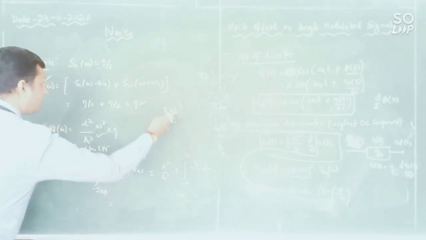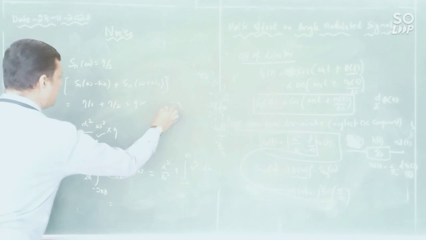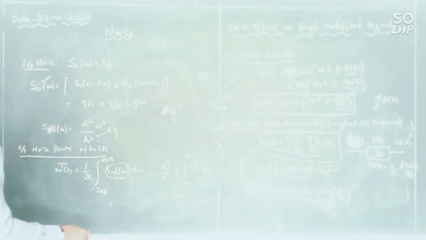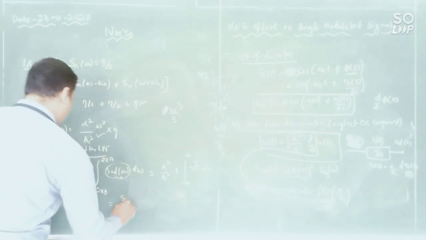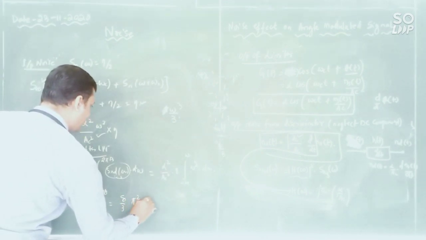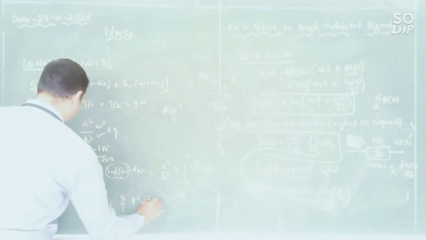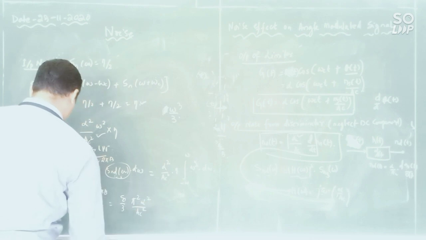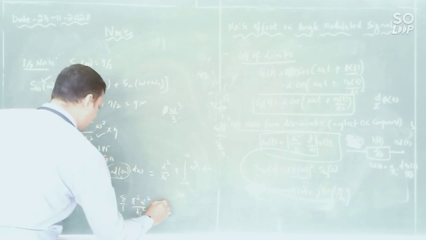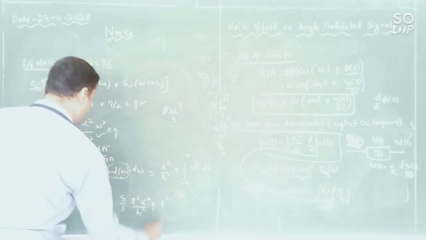After taking the cube, it will become 8. So it is 8 by 3 pi square alpha square divided by AC square into eta into b cube.